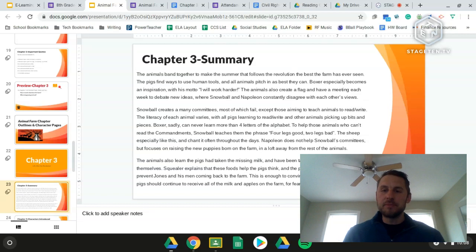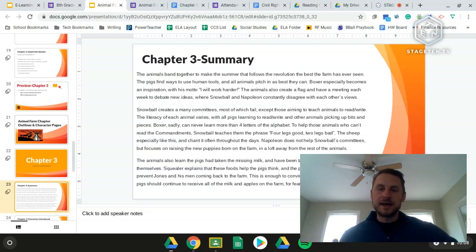And so to help those animals who can't read the commandments, Snowball teaches them the phrase, "Four legs good, two legs bad." The sheep especially like this phrase, and they will chant it often throughout the days. Napoleon does not help any of Snowball's committees. He says they're a waste of time. And instead, he focuses on raising the new puppies who are born on the farm.